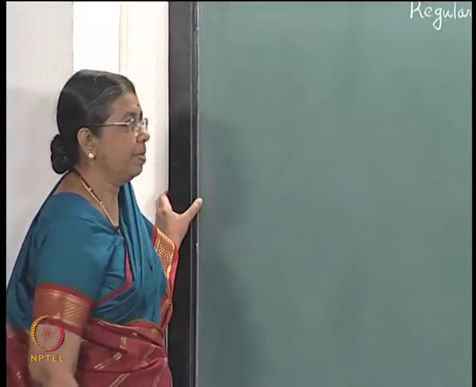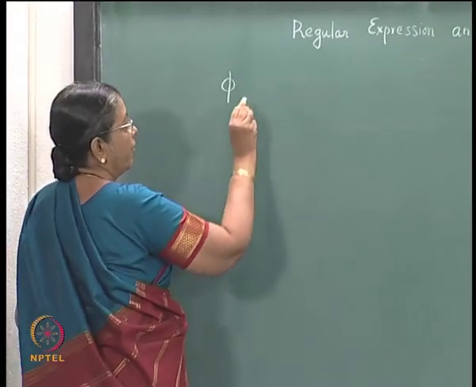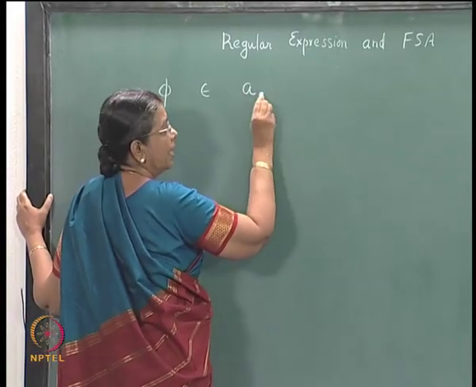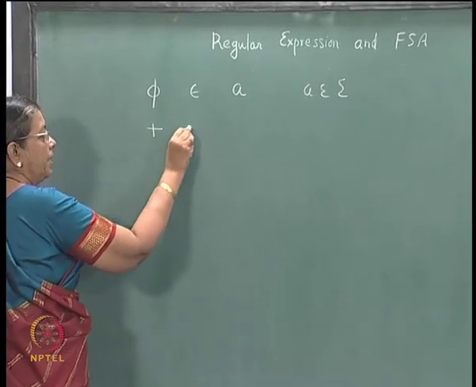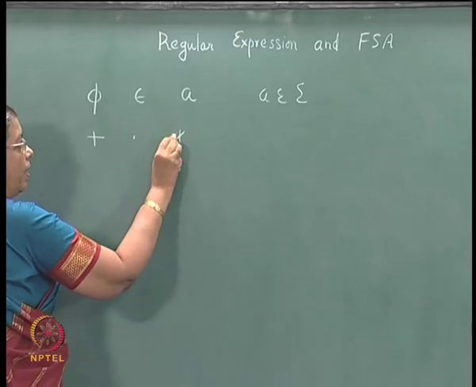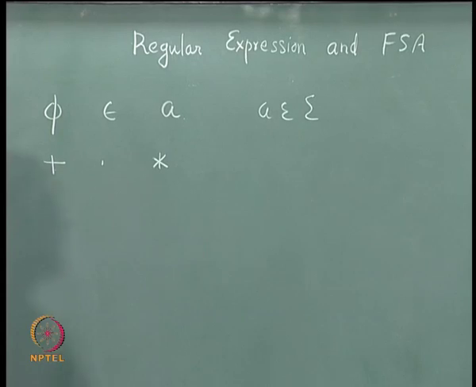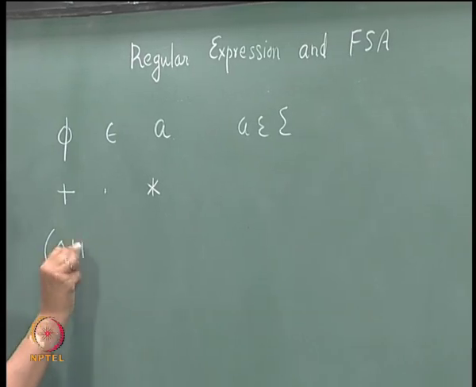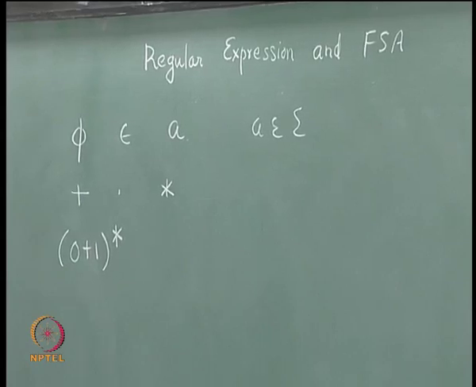We were considering regular expressions. A regular expression starts with phi, epsilon or letters of sigma. A is a letter belonging to sigma, and then it uses the operation of plus, dot, star a finite number of times, and you get a regular expression. We were considering some examples of regular expressions. For example, (0 plus 1) star denotes the set of all strings over 0 and 1, or all binary strings.